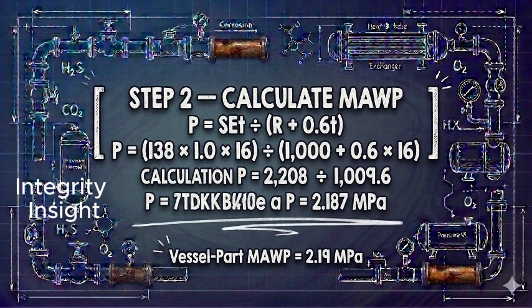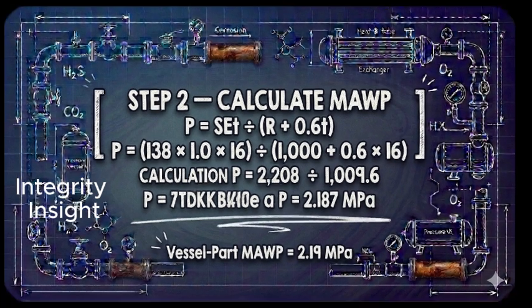The numerator is 2,208. The denominator is 1,009.6. Dividing gives 2.19 megapascals. Therefore, the vessel part MAWP is 2.19 megapascals.